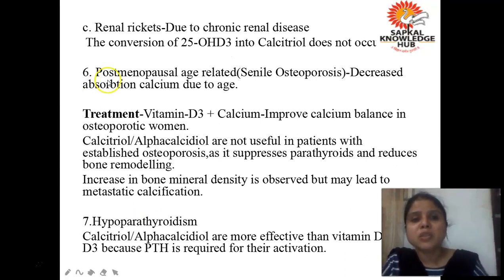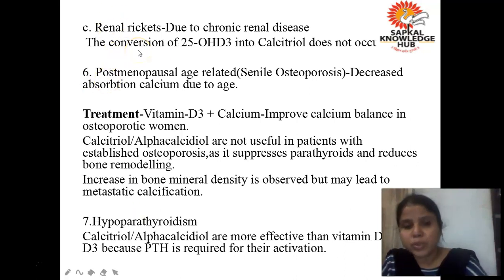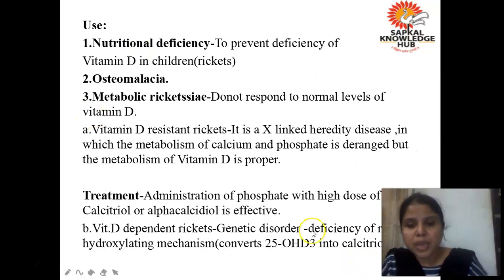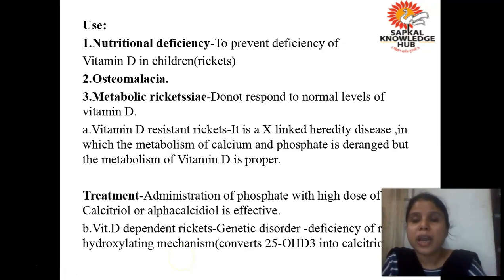Renal rickets means what? As I just told you, see this. Here it is written: vitamin D dependent rickets is a genetic disorder. It occurs due to deficiency of the renal hydroxylating mechanism, that is, the hydroxylation mechanism in the kidney, which is responsible for conversion of vitamin D into its active form, is not working properly and there is no formation of calcitriol.